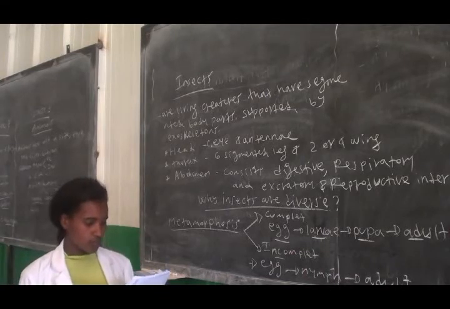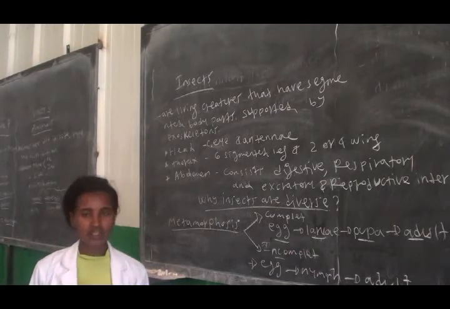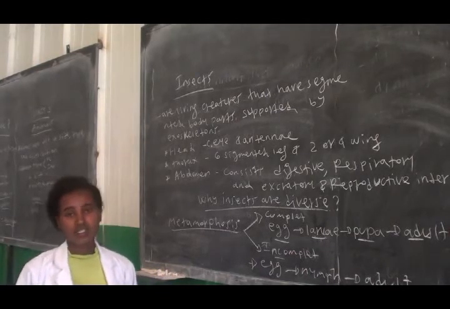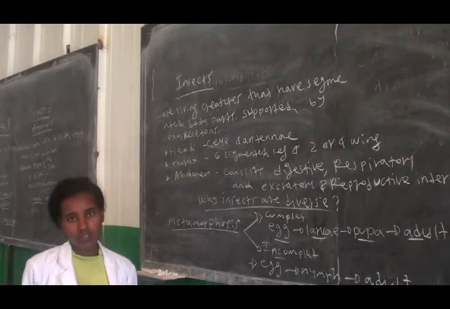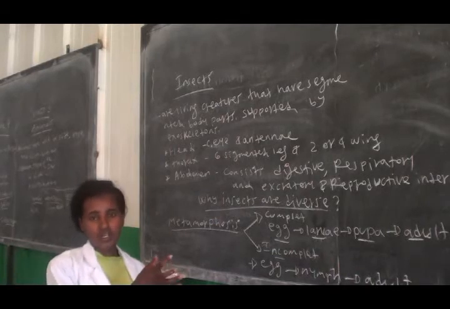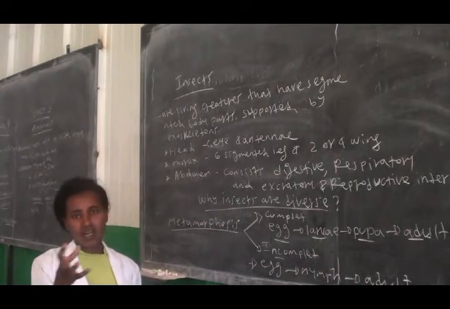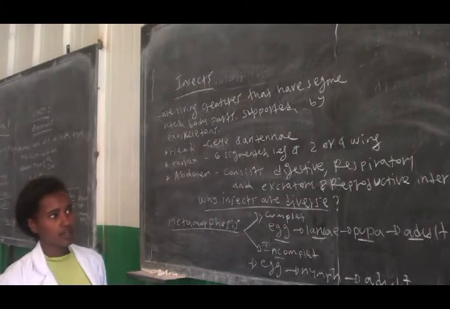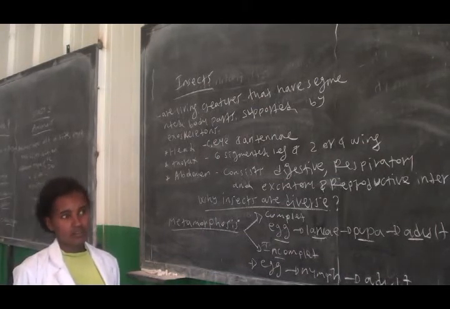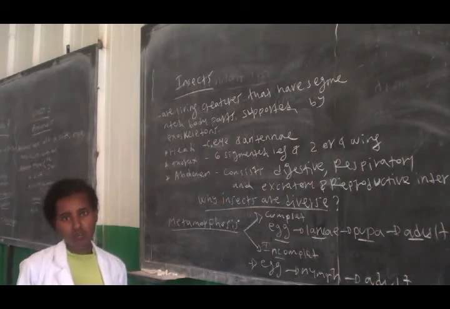The other important point here is some economically important insects. Not all insects are important and not all insects are harmful. There are some insects which are important and there are also some insects which are harmful.